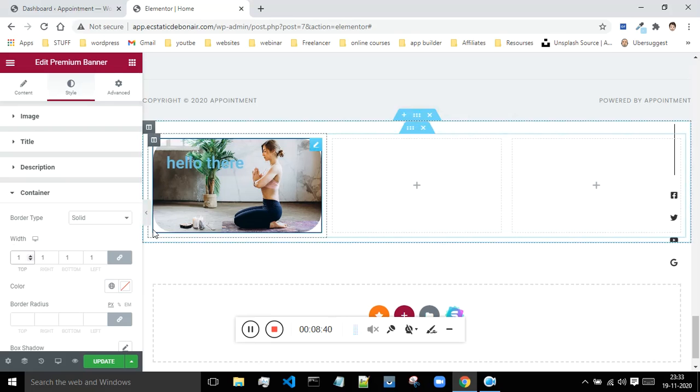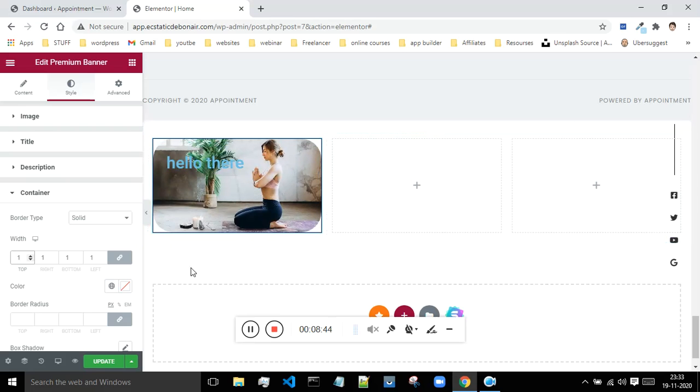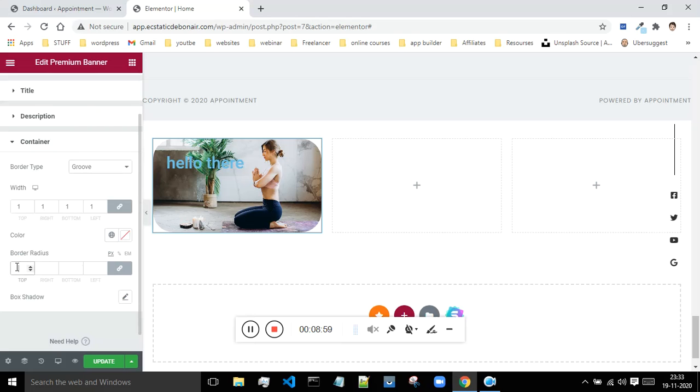This is that border. If I had not given the corner to this image, that border would have been prominent. So if you want to give color to that border and all, there are types of borders: solid, double, dotted, dashed, and groove. These are some of the options which we get when it comes to borders. And if you want to give the border radius, you can do that. Now I am giving the border radius. So this is my border radius.